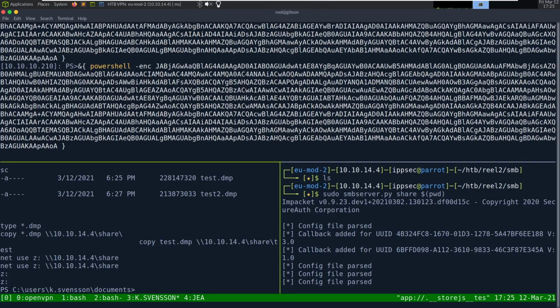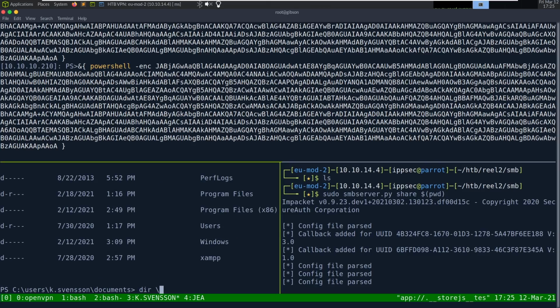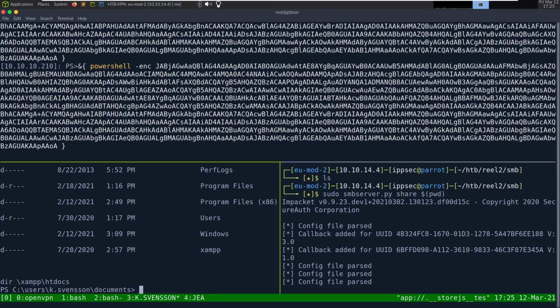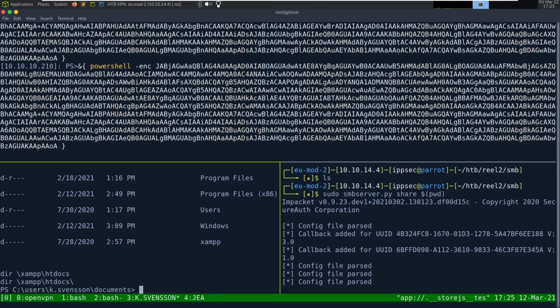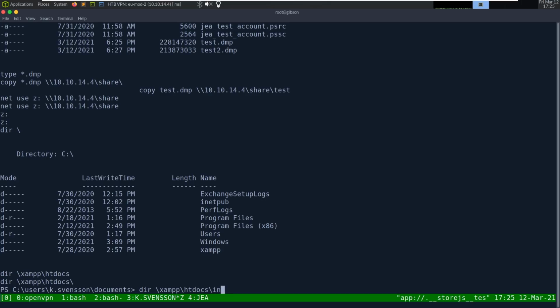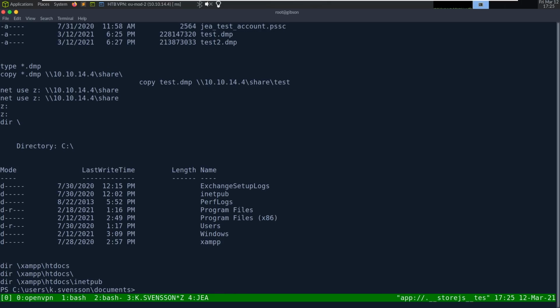no. I was thinking we could just put it on a web server and download it. It can't be that easy, can it? We probably don't have write access there. dir /xampp htdocs. Is that it? inetpub. Let's see.